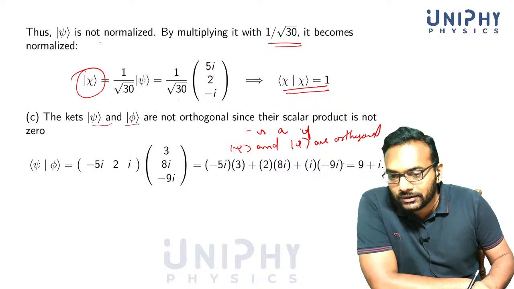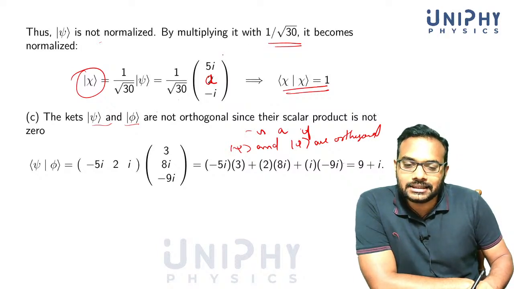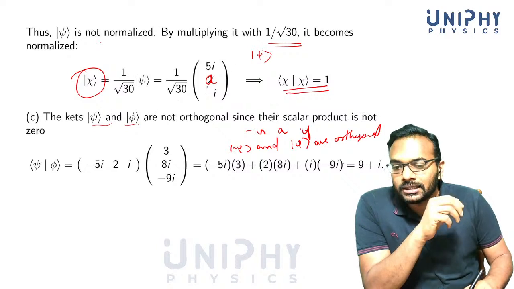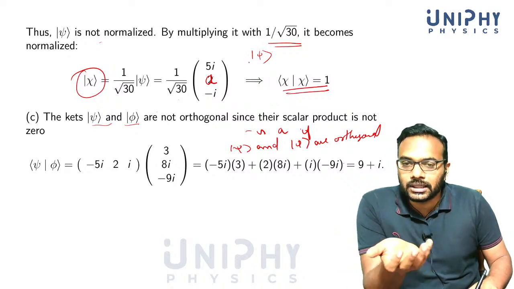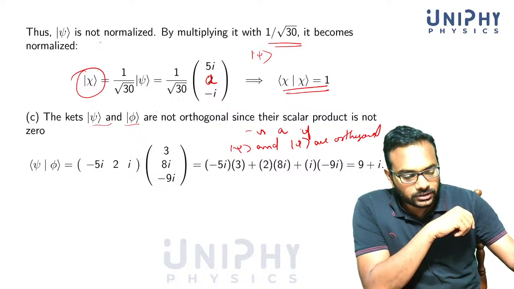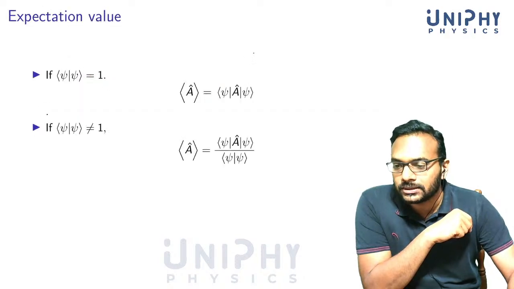They just gave the components, and instead of 2 here, they gave an a. And they said that it's orthogonal to another state given by phi, then what's the value of a? It's really easy to calculate if you know what to do. So such conceptual basic questions are being asked in competitive exams.